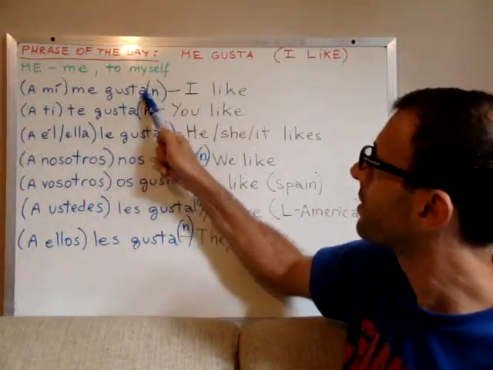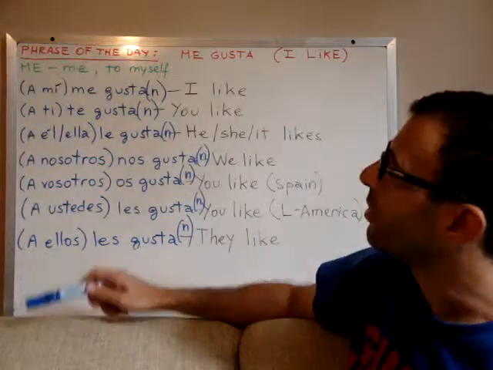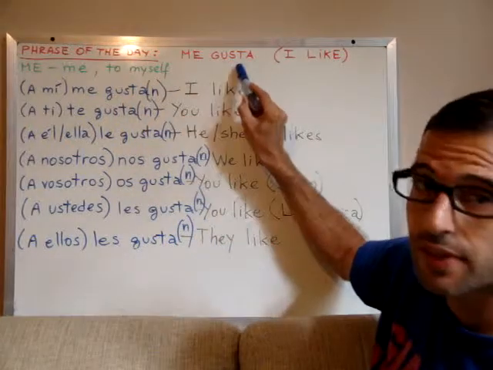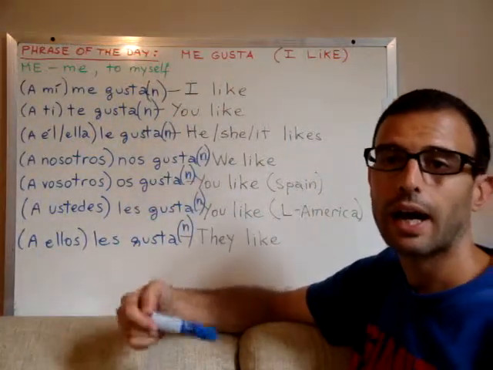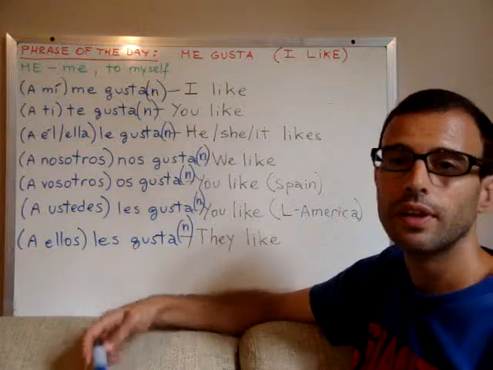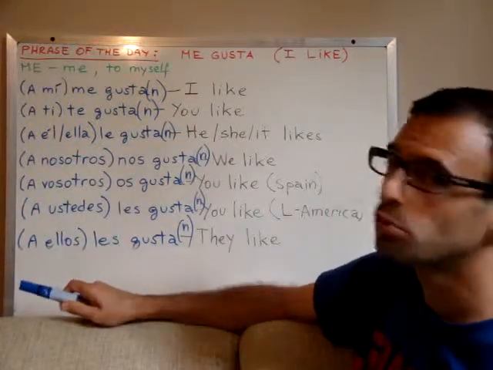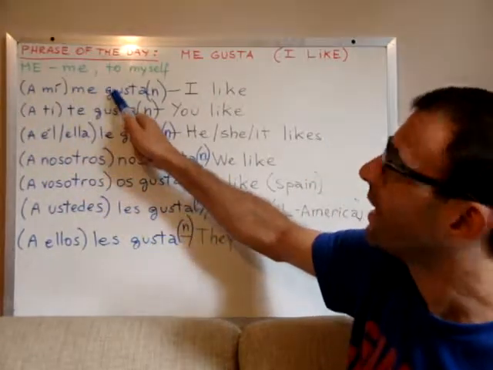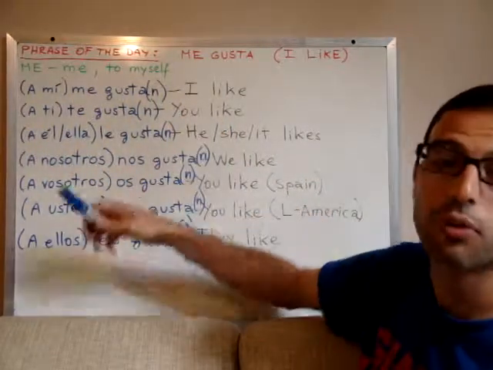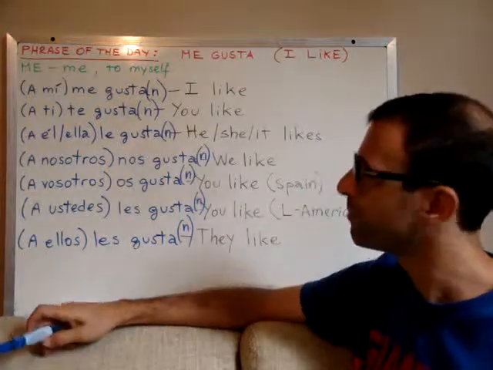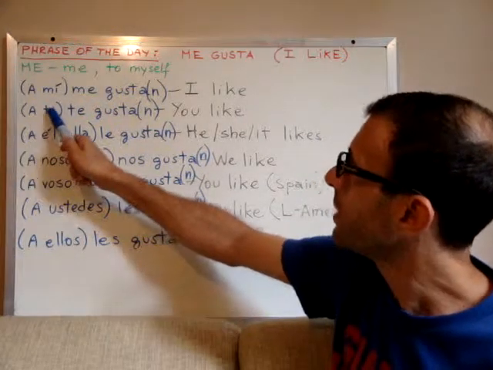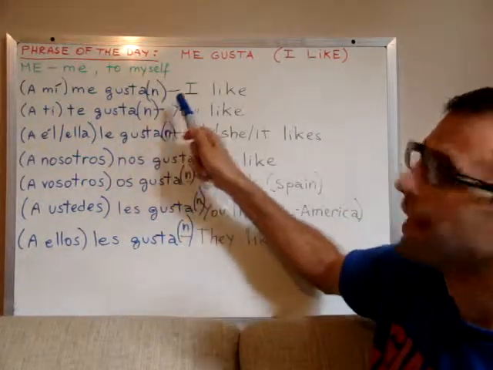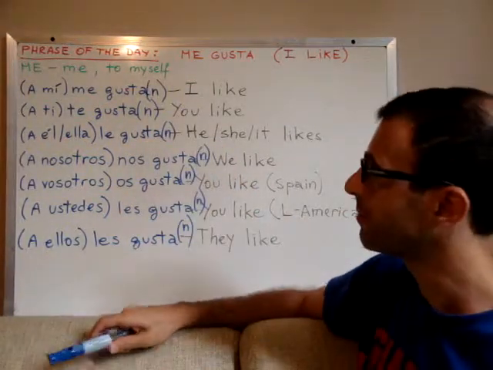myself like, right? So if I want to say a mí me gustan las manzanas, that would be I like apples. Literally, or word by word, this will translate like this: to me, myself like apples, right? Or the apples. Yes? To him, himself likes apples, right?